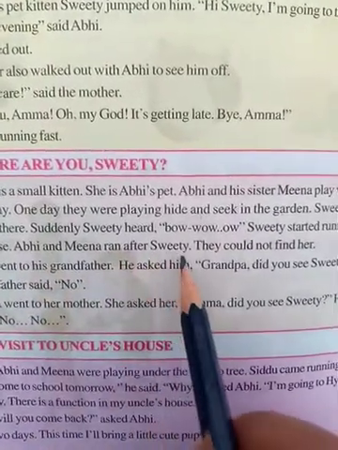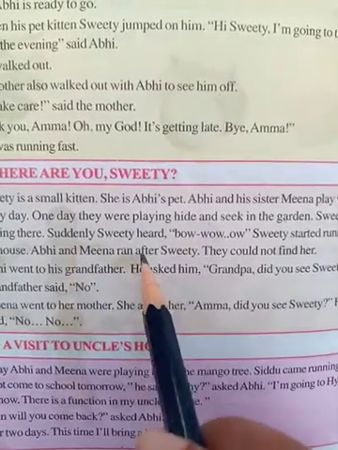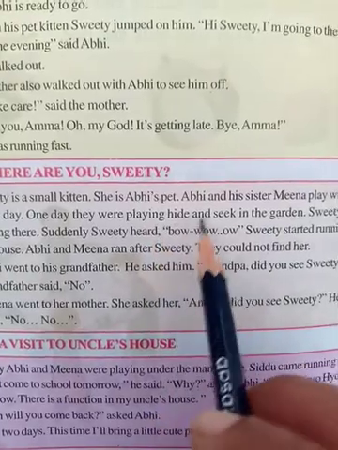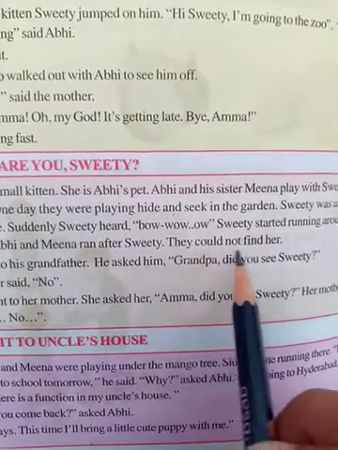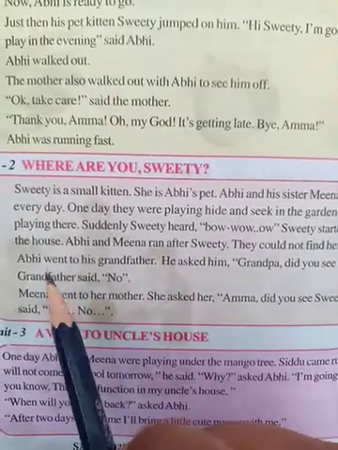Abhi and Meena ran after Sweetie. Yes, so in the picture they were running behind Sweetie, right? Why? Because Sweetie is running after listening to that voice. Yes, they could not find her, so it ran somewhere. They could not find Sweetie.